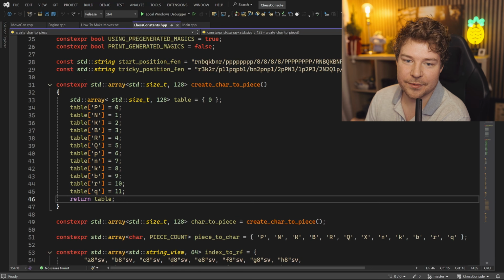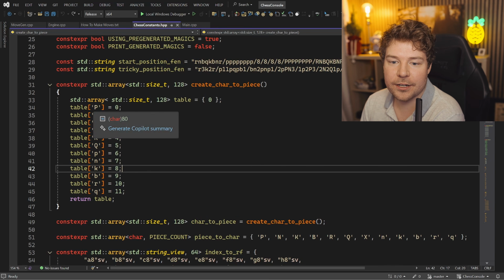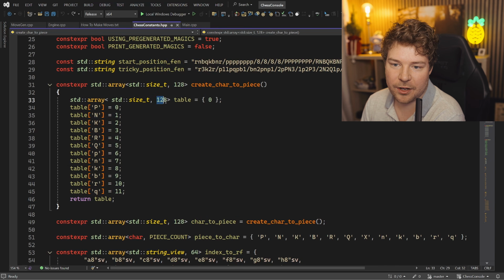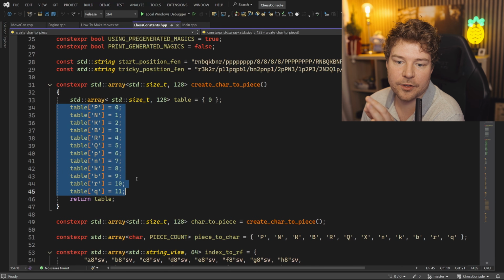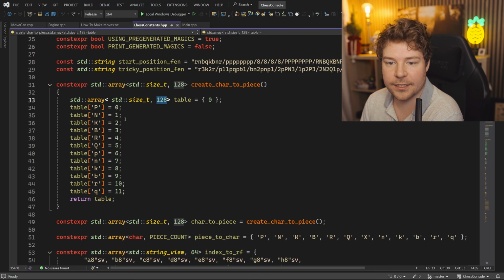I actually didn't notice because I was going to point out the whole constexpr thing, but I didn't notice this overall. But you're using characters as an index, which is why this has to be 128 or whatever, because some of these characters are like 113. So the whole array is just this many values. It's 12 values, but you've allocated 128 of them because you're trying to use the character as an index.